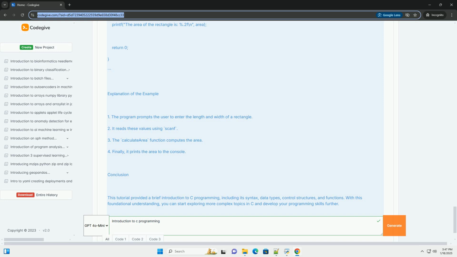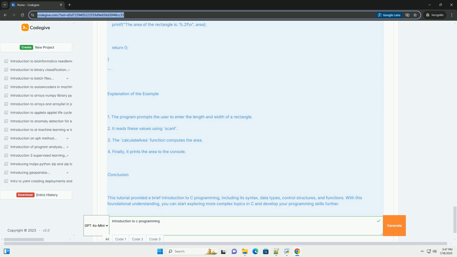Basic structure of a C program. Here's the basic structure of a C program. Key components. 1. Preprocessor directives. These are instructions for the compiler, starting with the hash. The include stdio.h directive includes the standard input-output library, which allows us to use functions like printf. 2. Main function. Every C program must have a main function where execution begins. The int before main indicates that it returns an integer value. 3. Return statement. The return 0 statement indicates that the program has finished successfully.